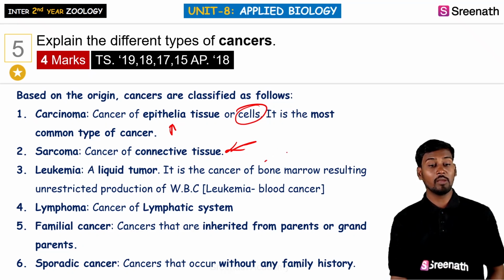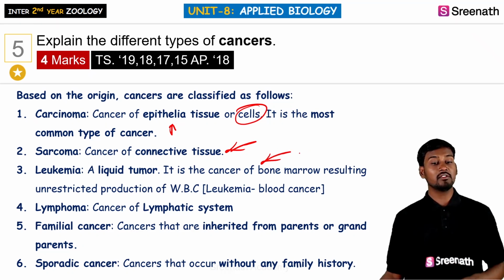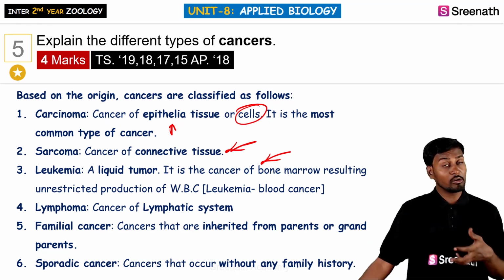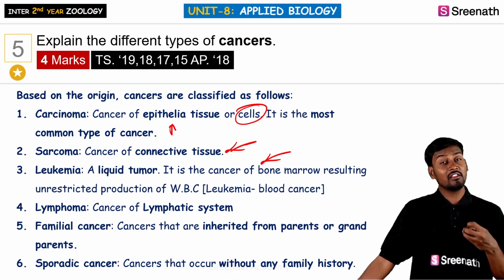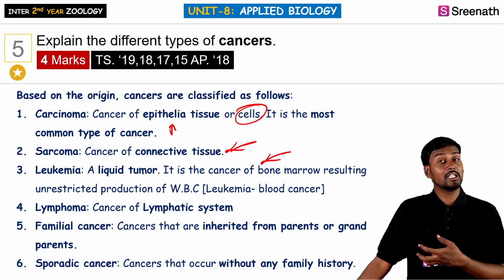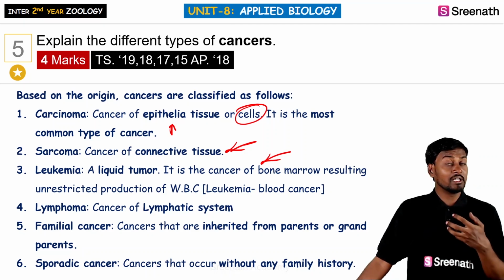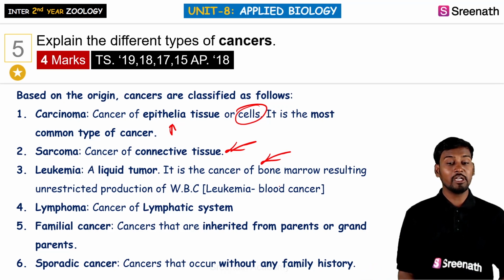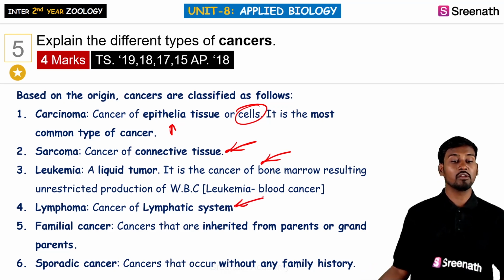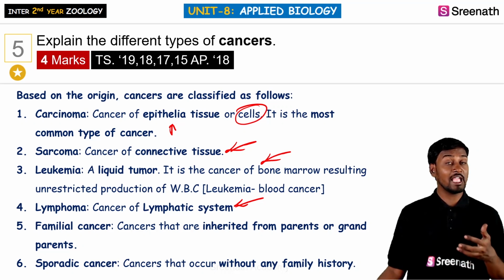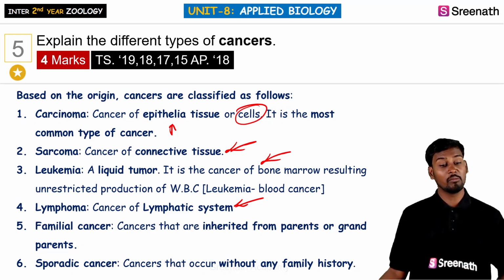And next is leukemia. Leukemia is generally because of the cancerous state of the white blood cells. So leukemia is nothing but blood cancer, which is generally unrestricted or uncontrolled production of the white blood cells, the white blood corpuscles, where unproductive and unrestricted division is called leukemia. And coming to lymphoma, it is nothing but the cancer of the lymphatic system. So lymphoma is the cancer which includes the lymphatic system of the body.